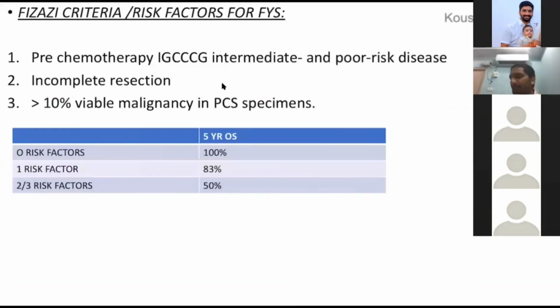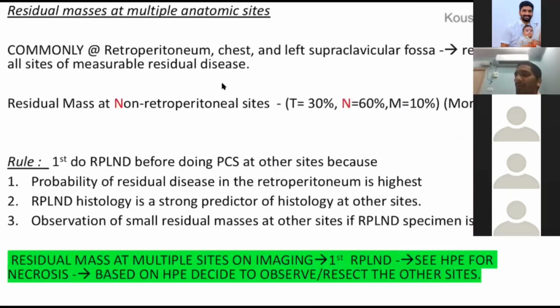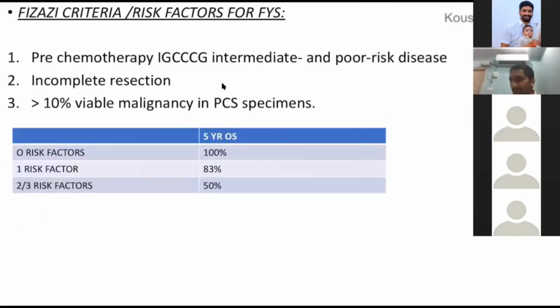This is an MCQ again. Multiple metastatic sites: do you resect all at the time, or do you resect the retroperitoneum first and then go for other sites? The answer should be resect the retroperitoneum first and go for the other sites later based on the pathology of the retroperitoneal sample. There is something given called the Fizazi criteria in Campbell. It is basically to predict the 5-year survival, the risk factors that affect it. Fizazi criteria, learn this by heart yourself, nothing so great in this one.